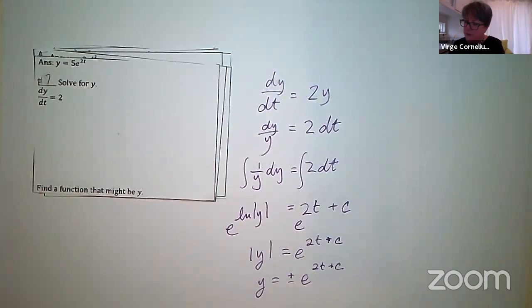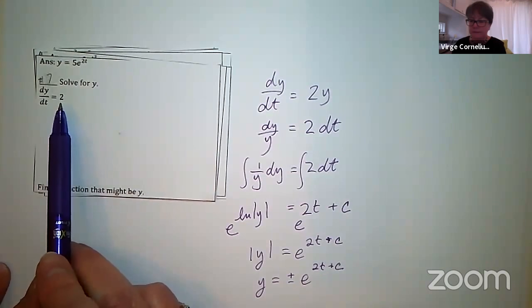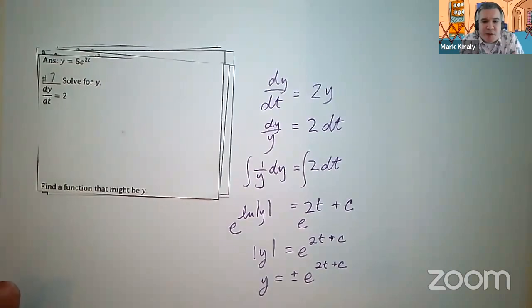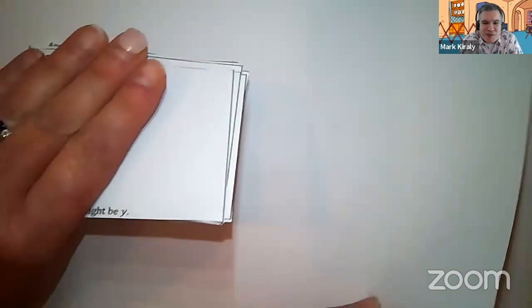Next one is a great one for you guys to try. This says solve for y. dy dt is equal to 2. And you might want to move your work out of the way in case someone faded out and comes in and thinks that work is, because that 2 is.